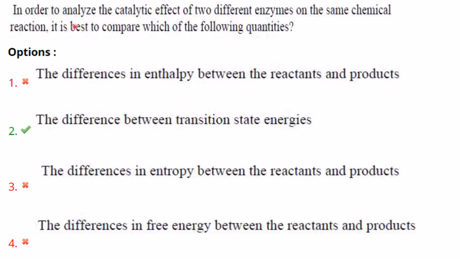Then, in order to analyze the catalytic effect of two different enzymes on the same chemical reaction, A giving B, with two different enzymes acting on it, it is best to compare which of the following quantities. The difference in enthalpy between the reactants and the products? The difference between transition state energies? That will be the best method because transition state energy is the energy barrier which they must overcome for the reaction to proceed.